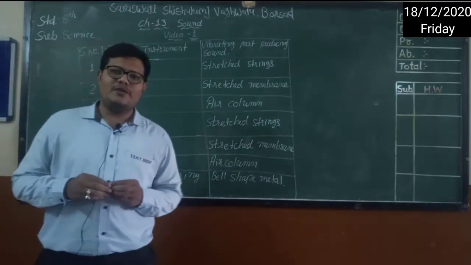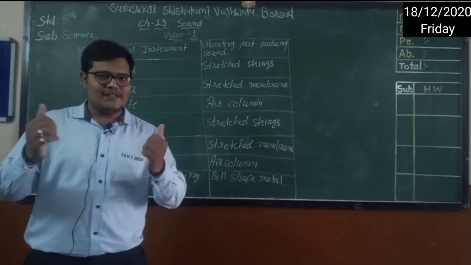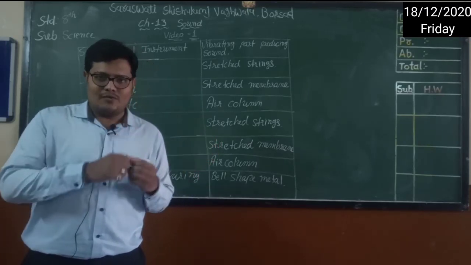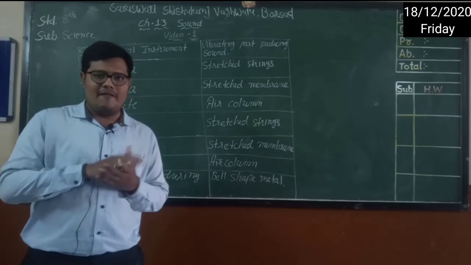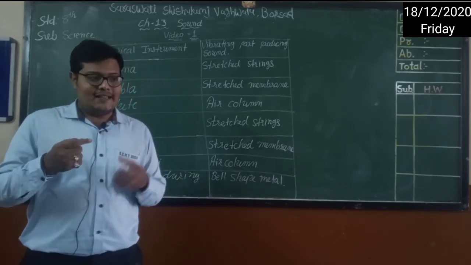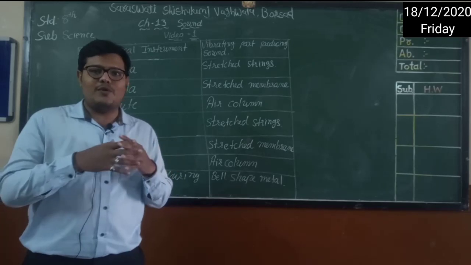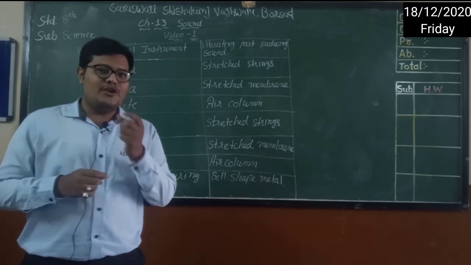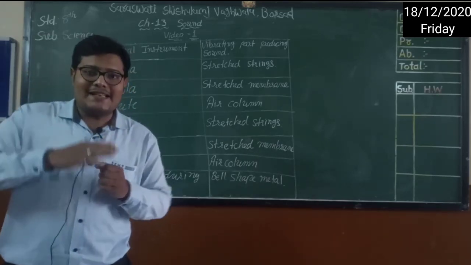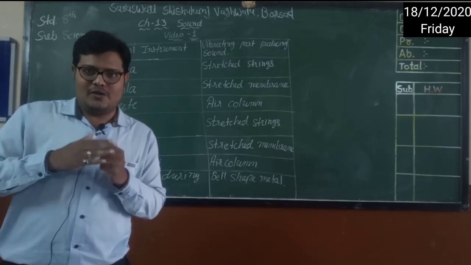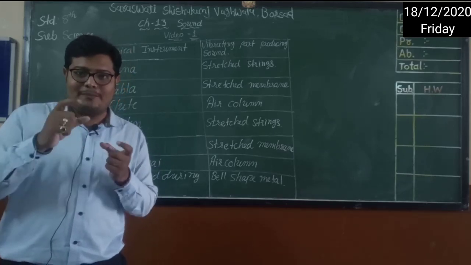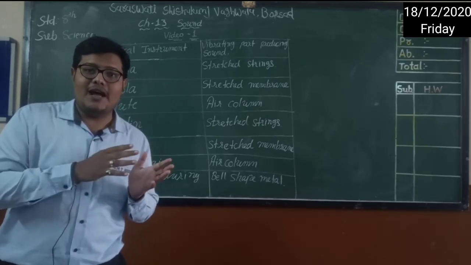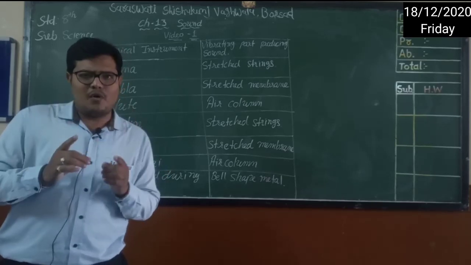So what have we seen today? Today we started with different sounds in our surroundings, and we understood that if there is a vibration, there is sound, or we can say when there is a sound, there is vibration. Then we understood what kind of vibrations are produced from different things, like the rubber band we have seen. With that we have seen one new word, that is amplitude. The maximum displacement from the mean position of any object is amplitude. That amplitude word is connected with vibration. Maximum displacement, most important definition, remember that.